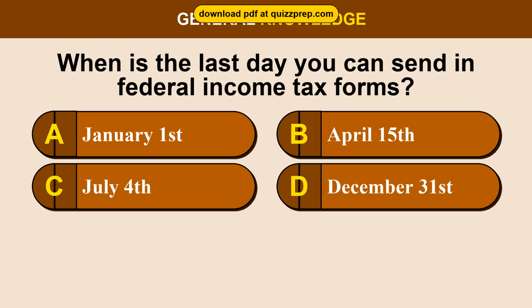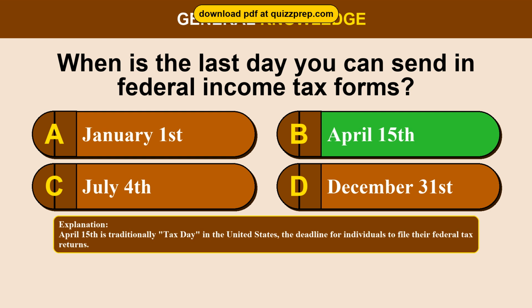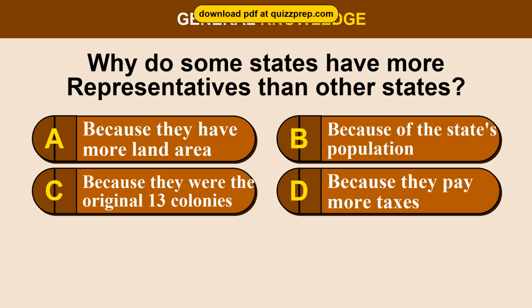Question 13. When is the last day you can send in federal income tax forms? Option A, January 1st. Option B, April 15th. Option C, July 4th. Option D, December 31st. The correct answer is option B, April 15th. April 15th is traditionally tax day in the United States, the deadline for individuals to file their federal tax returns. Question 14. Why do some states have more representatives than other states?